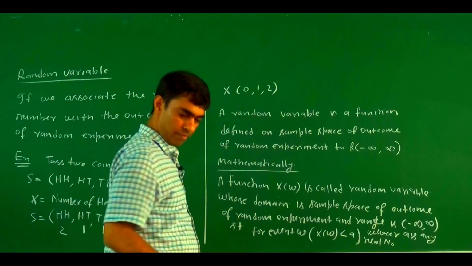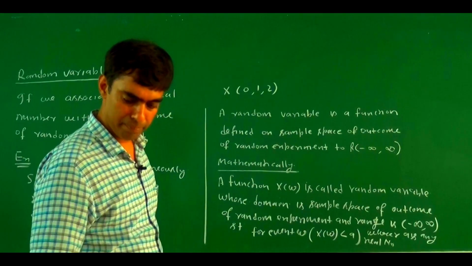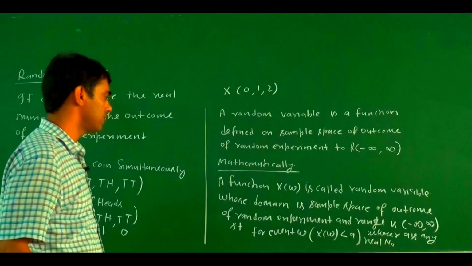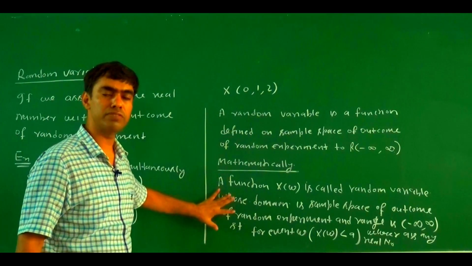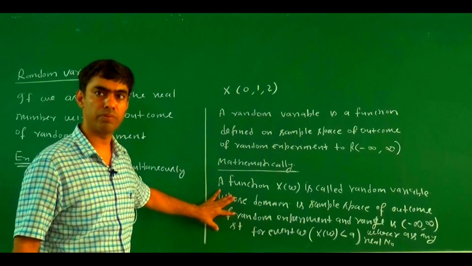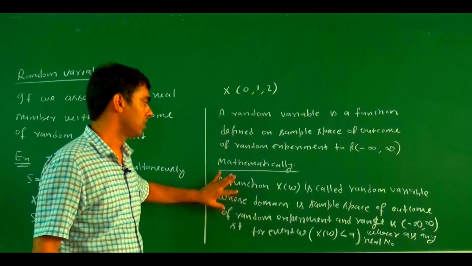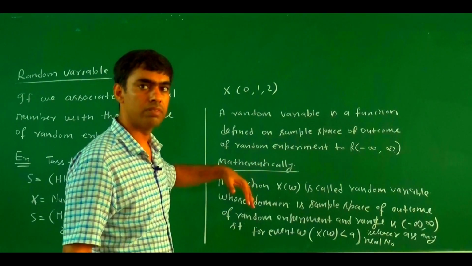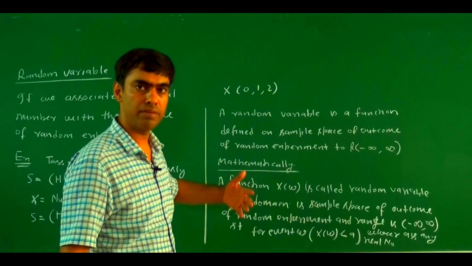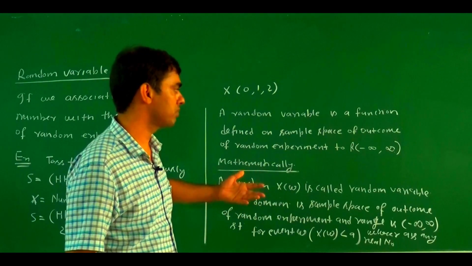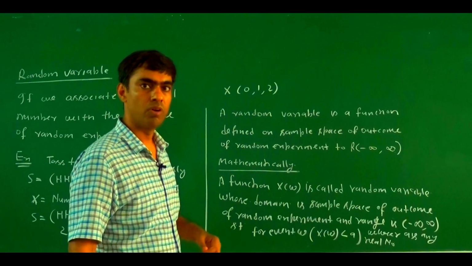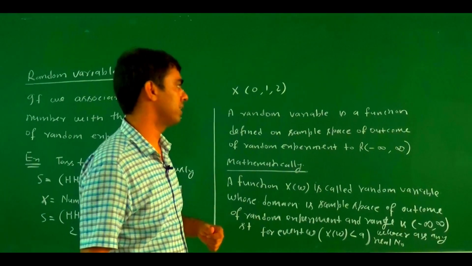So now we try to categorize the random variables, and these are the definitions for the one-dimensional random variables. There are two-dimensional and three-dimensional random variables, but here we only discuss one-dimensional random variables.